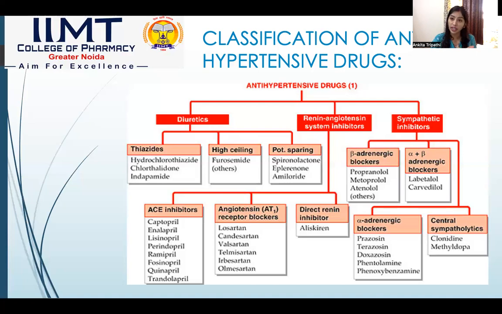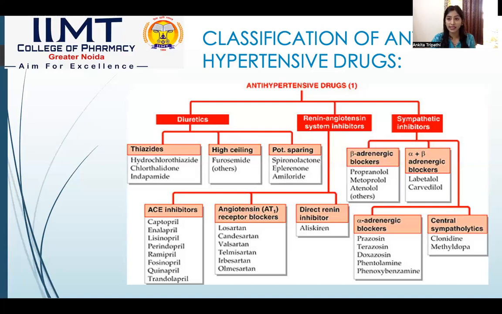It is divided into 3 categories: thiazide, high ceiling, and potassium sparing. Thiazides include hydrochlorothiazide, chlorthalidone, and indapamide. In high ceiling, we have furosemide, and in potassium sparing, that is spironolactone and amiloride.